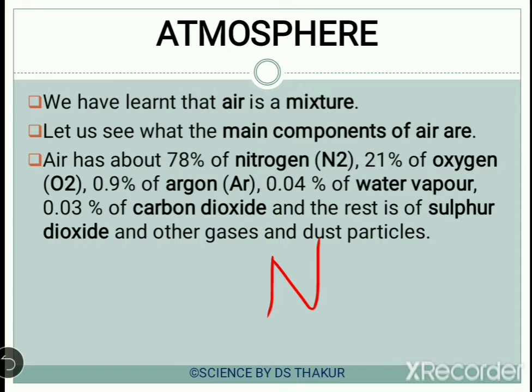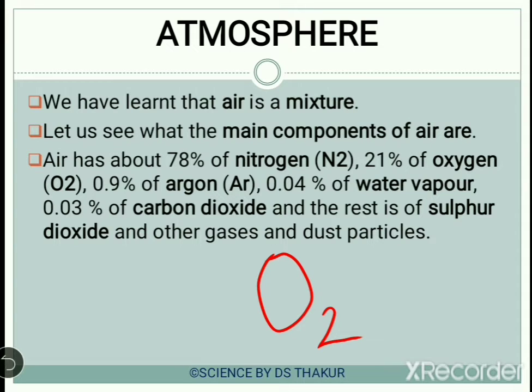N over here represents a single atom of nitrogen, whereas this N2 symbol represents the molecule of nitrogen. Similarly, about 21% of our atmosphere is composed of oxygen, which is represented as O2.